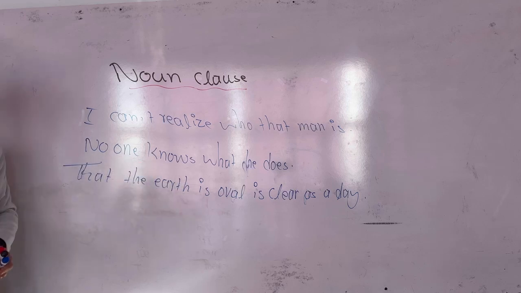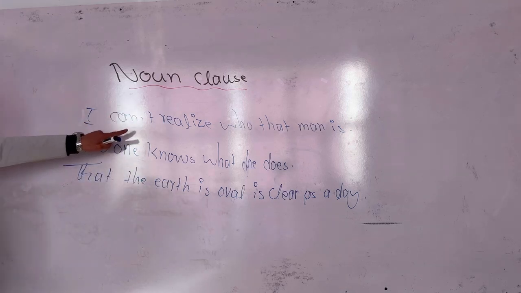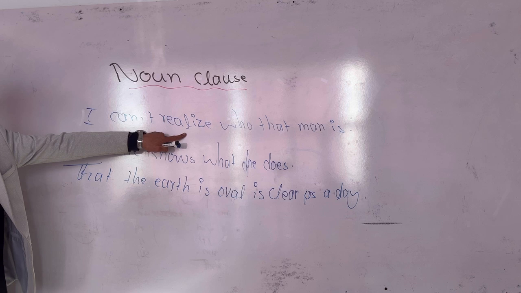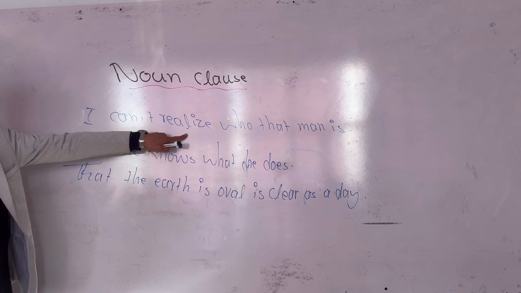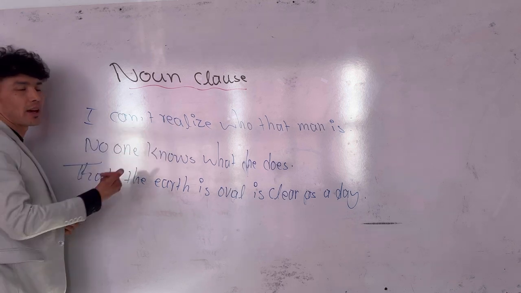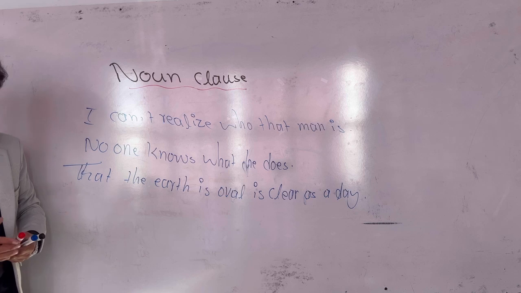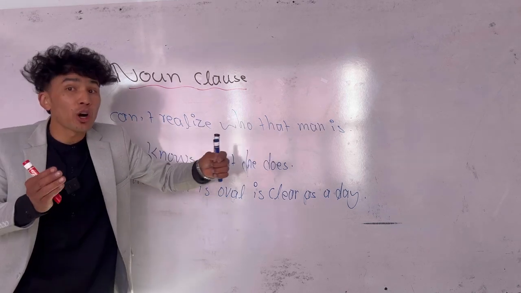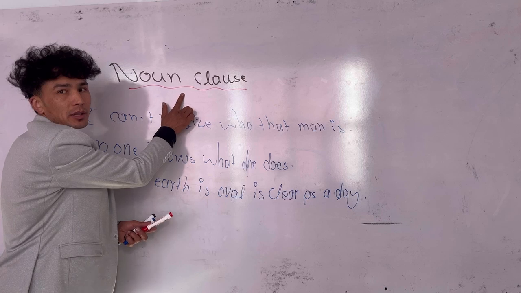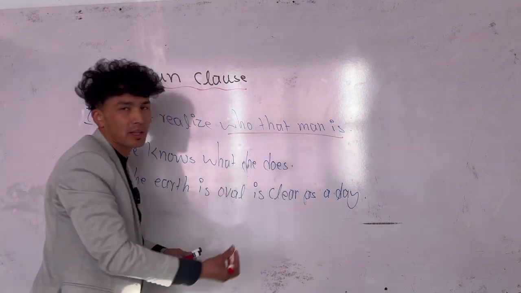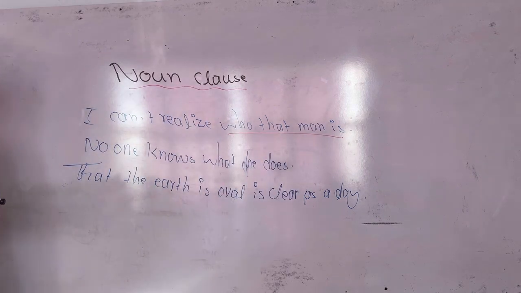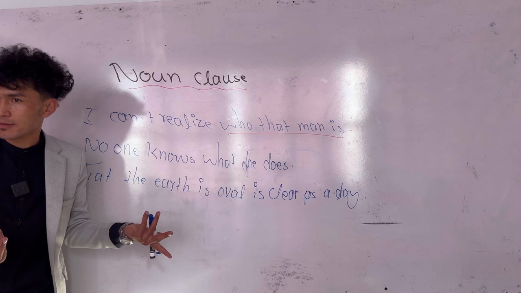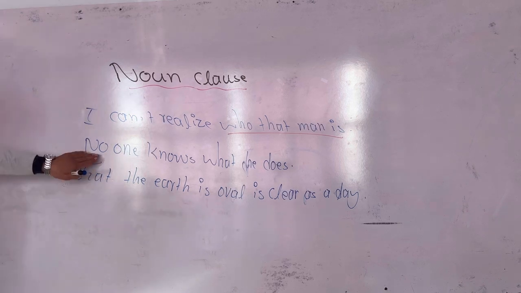Did you understand? Now look once again. I can't realize. Is this a complete sentence or no? Yes, sure. I can't realize is a complete sentence. Who that man is, is this a complete sentence? The part which cannot stand alone should be noun class. So this part is noun class. Who that man is, noun class. Did you understand? Now look at this one.